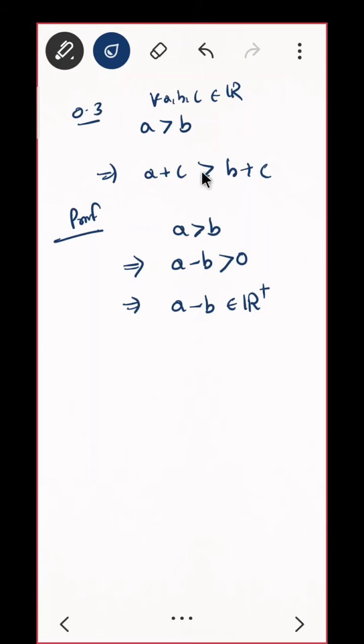What do you have to prove? You have to prove this part, right? A plus C is greater than B plus C. Let me write what you have to prove. Let me write here. We'll just keep fill in the blanks.